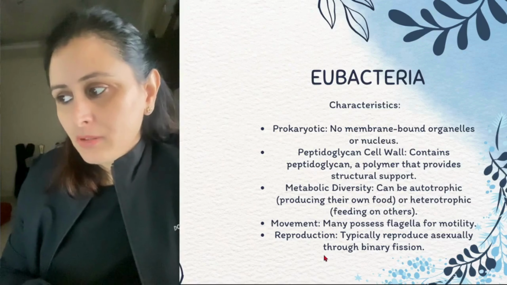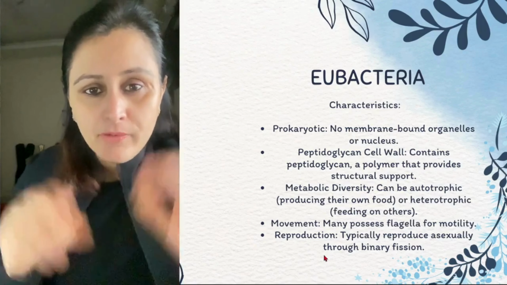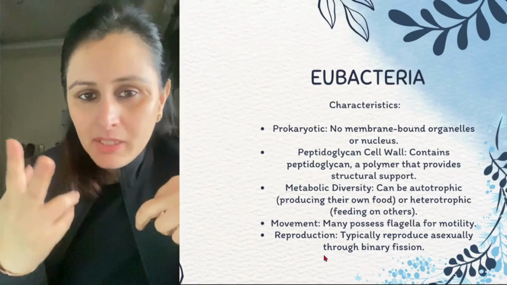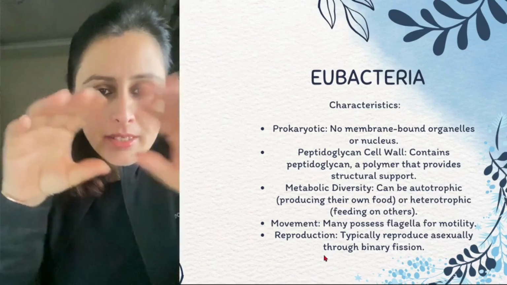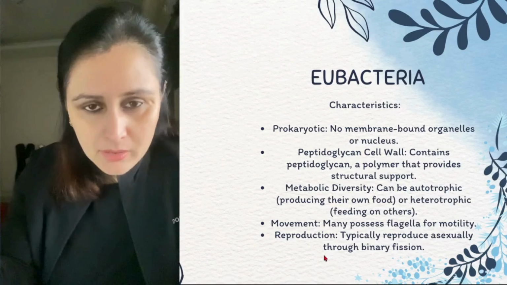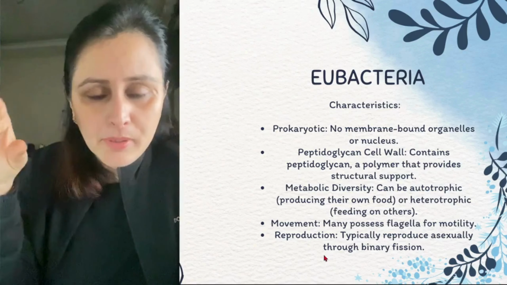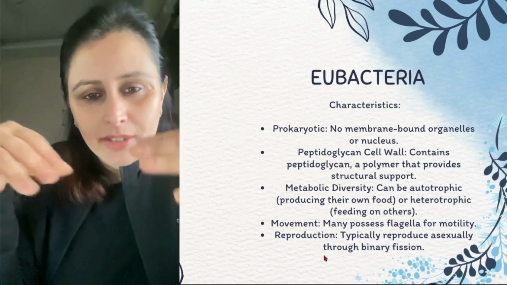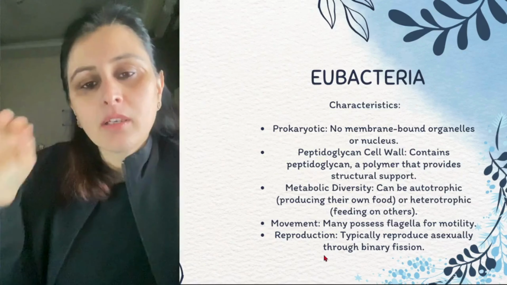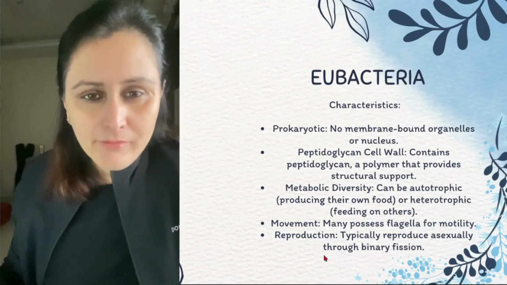Reproduction: typical reproduction is asexual, by binary fission. Binary fission हमें पता है, fission means splitting up. Binary means two. So one organism splits up into two and thus multiplies in that manner, right? Initially the cytoplasm separate होता है, then the nuclear genetic material वो separate होके then it splits into two organisms, which is called binary fission.